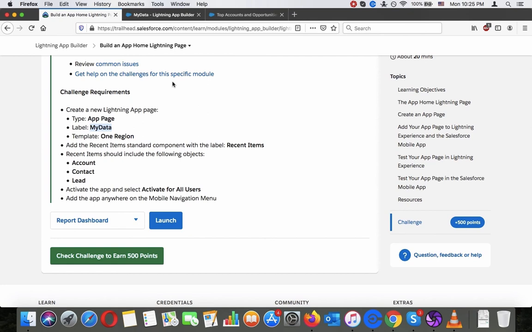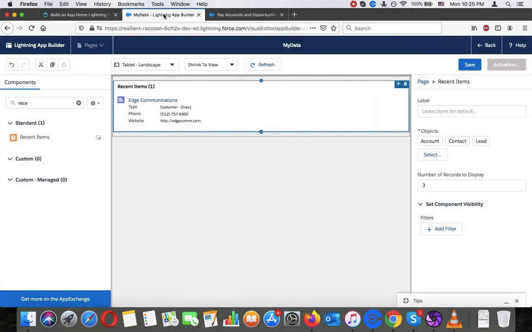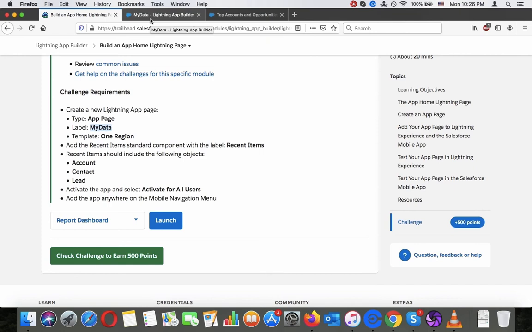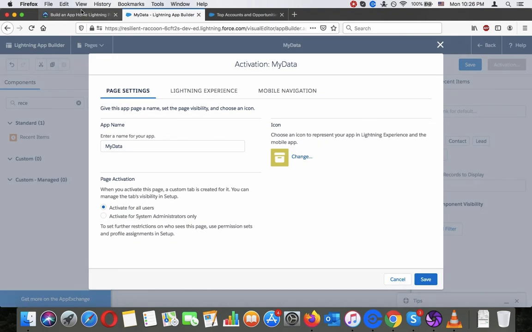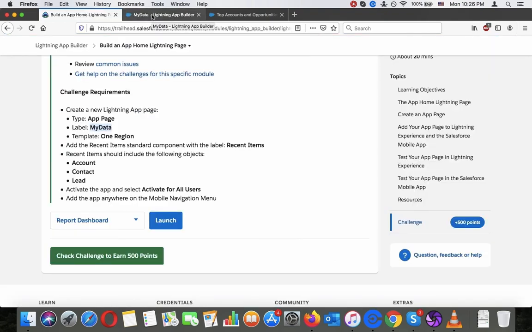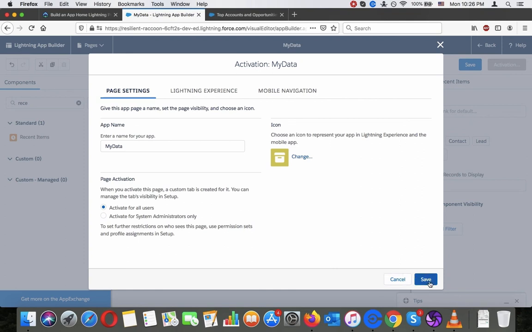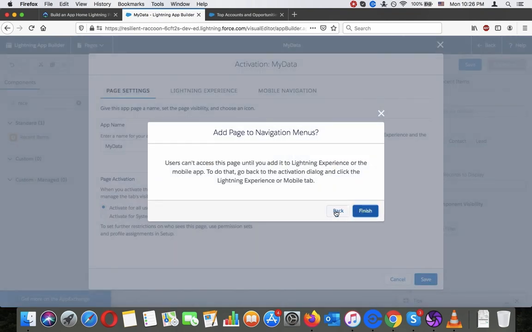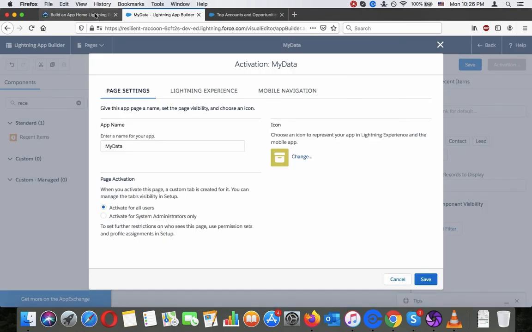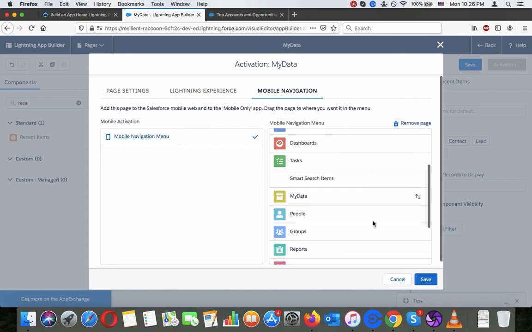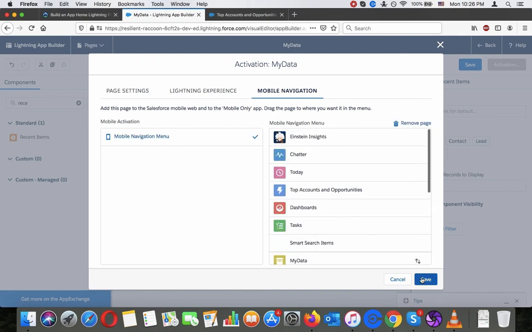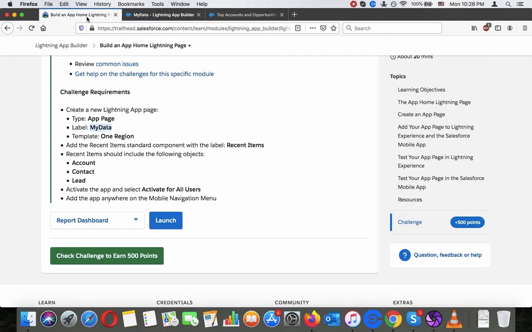Activate the app and select Activate for all users. Have the app anywhere on the mobile navigation menu. Almost forgot that, so I add the page to the app. And that's it.